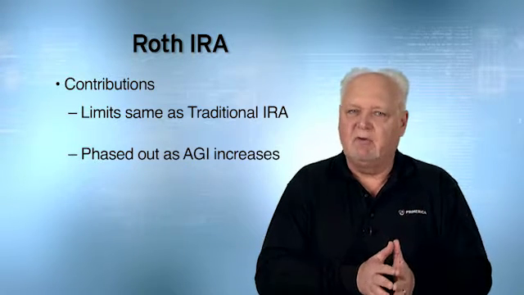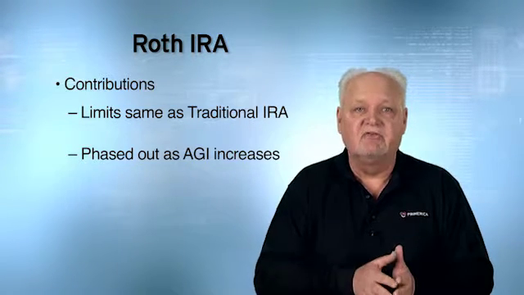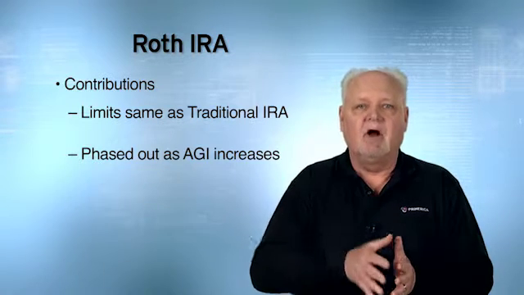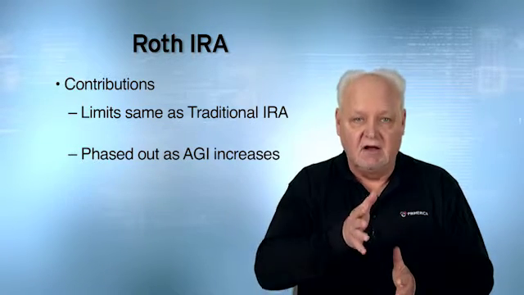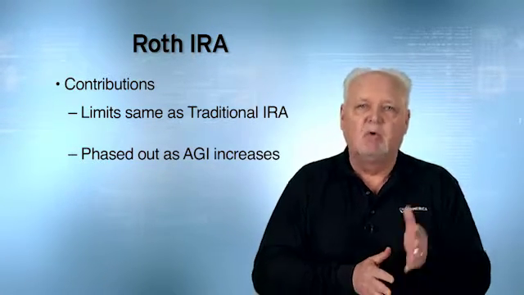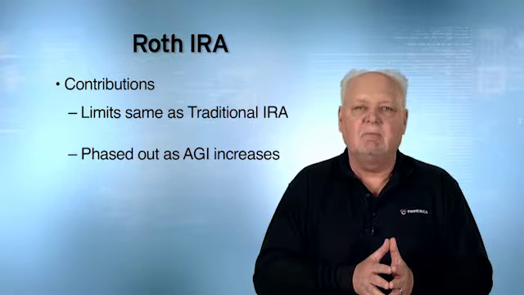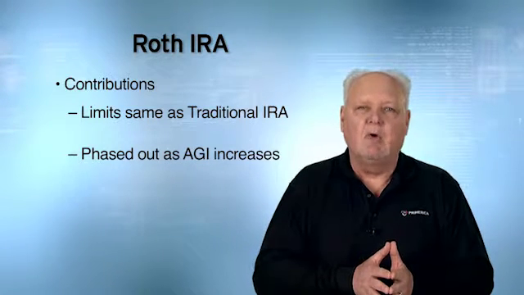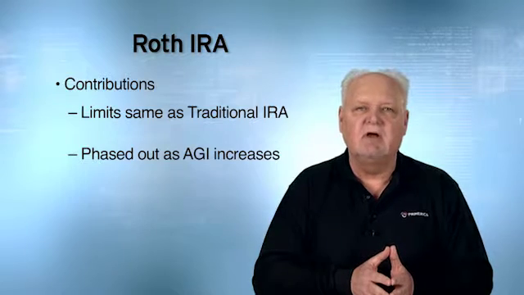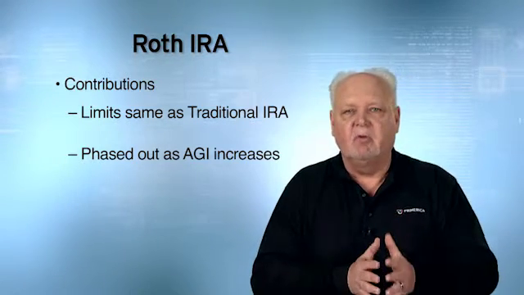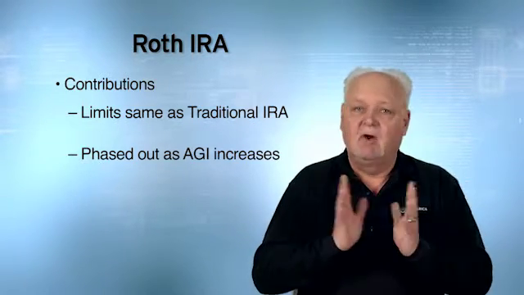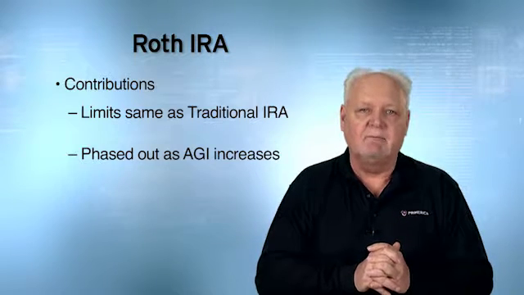Now, with the traditional IRA, what phased out? It was the deductibility. With the Roth IRA, what phases out? It's the contribution. With the traditional IRA, the phase out only applied if we're covered by a qualified plan, if we're putting money into a qualified plan. With a Roth IRA, it applies whether you're putting money into a qualified plan or not.